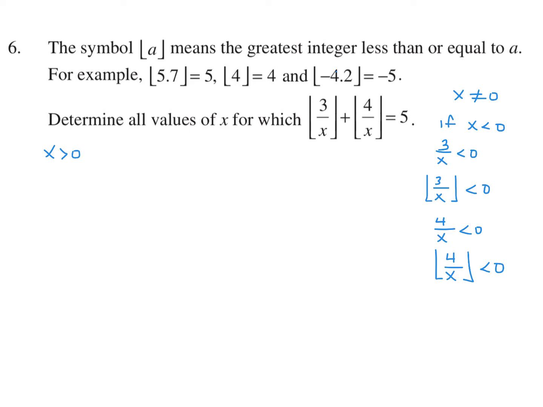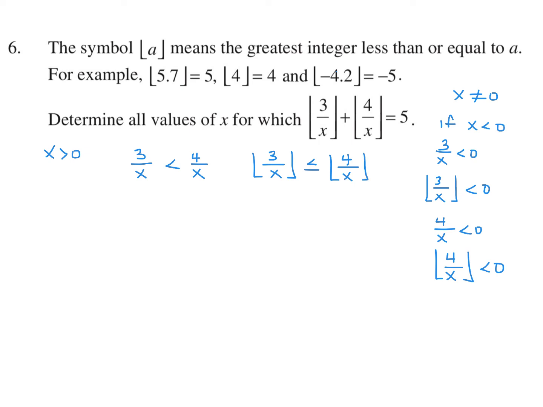Since we concluded that x is greater than 0, we can conclude that 3 over x is less than 4 over x. Correct? If this is a positive number, the larger numerator would be greater. That's pretty obvious. So when we do the bracket part, it's going to be similar.